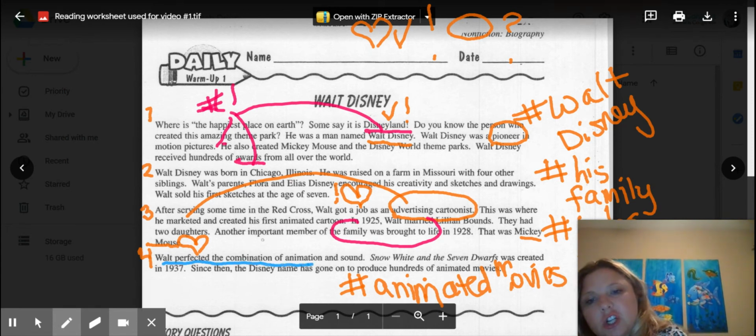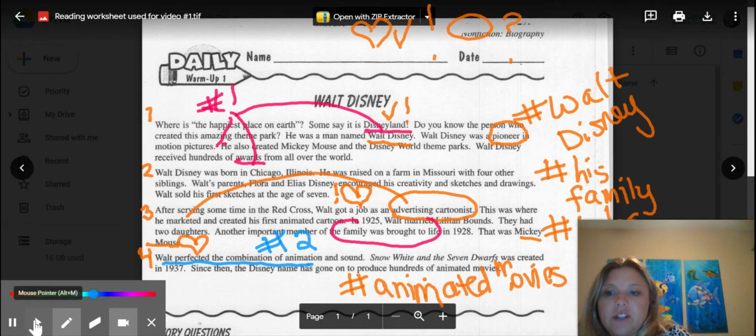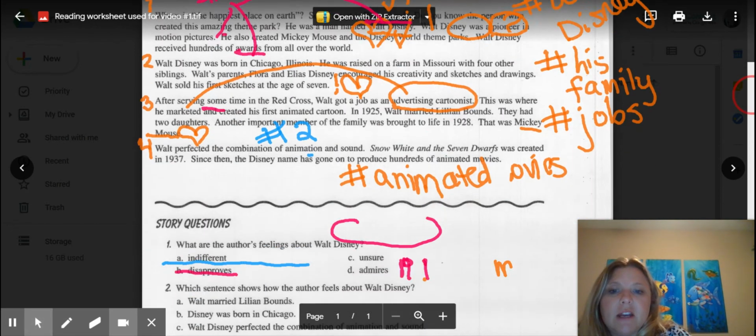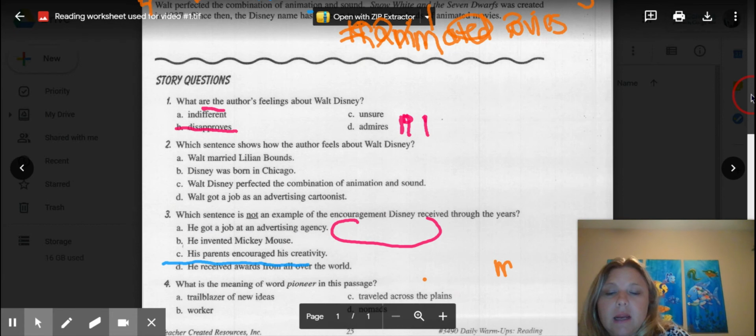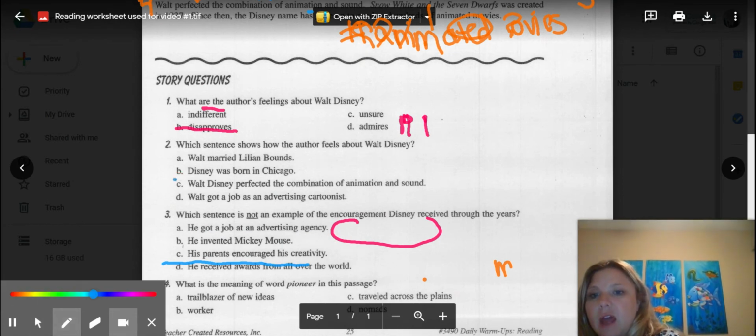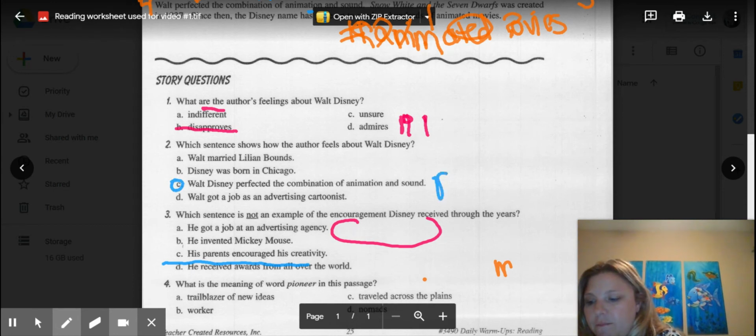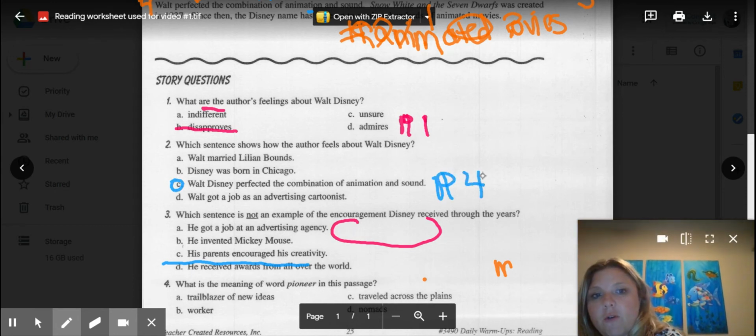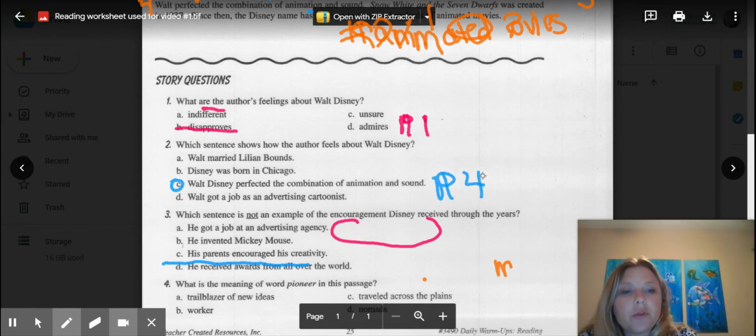That right there is showing me the proof to number two. So notice how I'm putting the question number next to my proof. And then when I move down, I am also putting the evidence down here in my writing. So I know that the answer is C. And then how do I know that answer? Because of paragraph number 4. So you would work through the article, making sure you're marking your evidence and finding your proof.